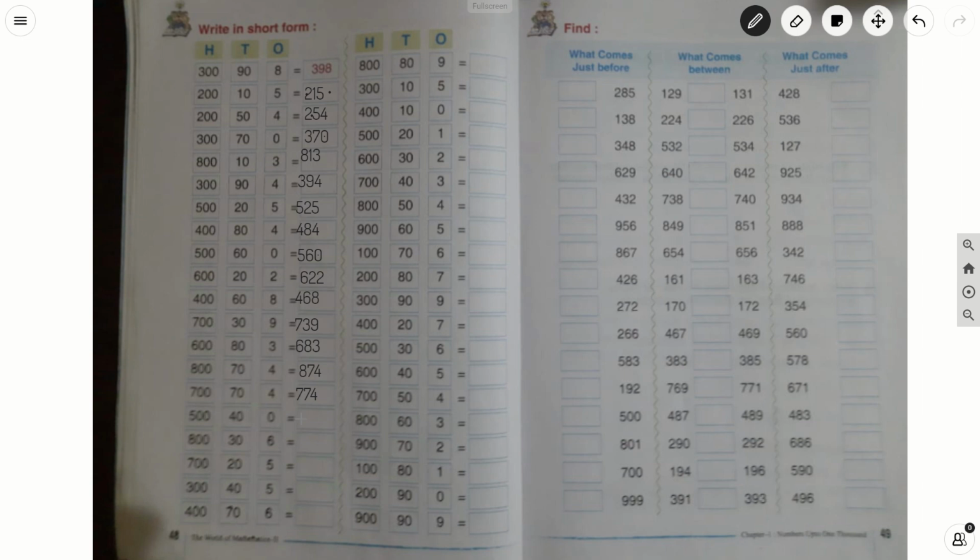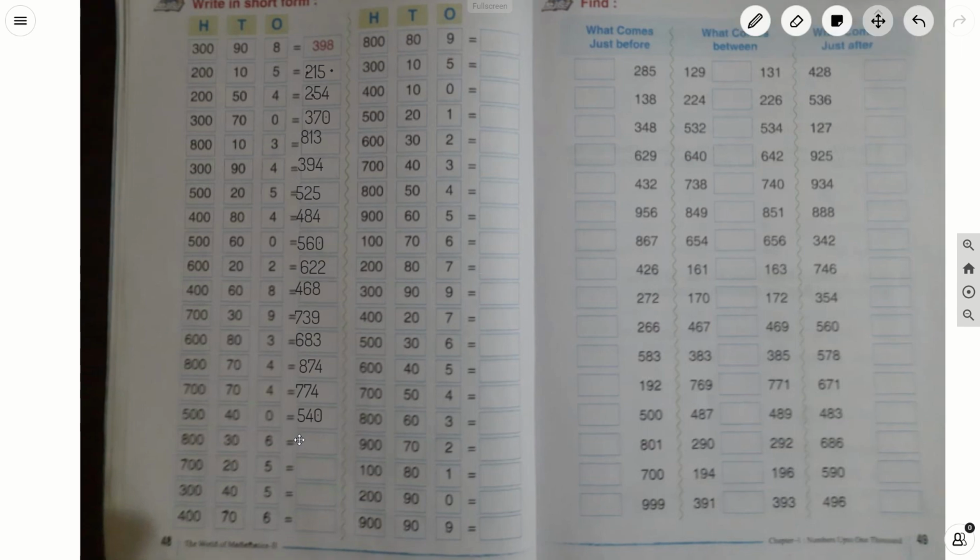Next number is 512. 40. Next number is 800. 36.